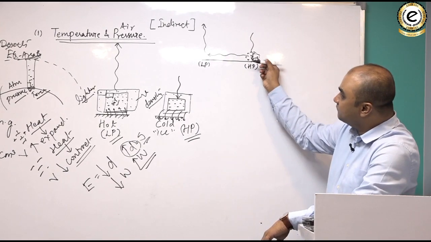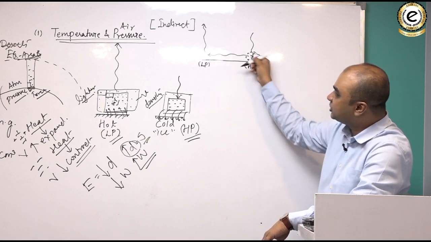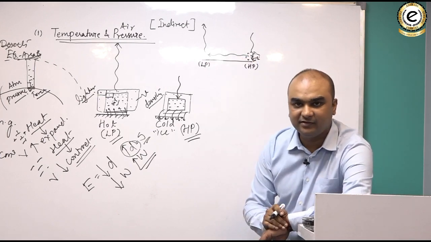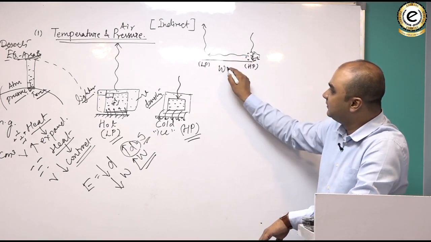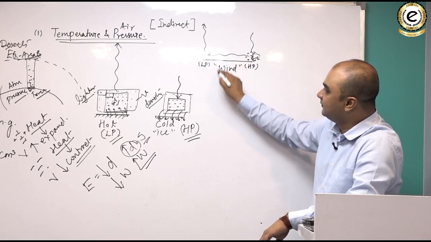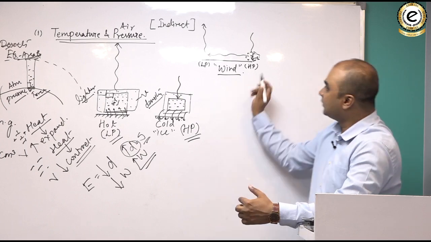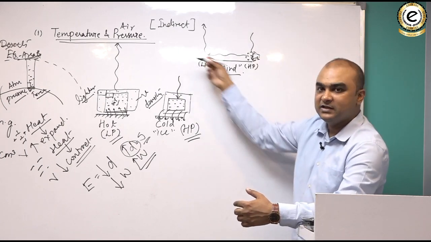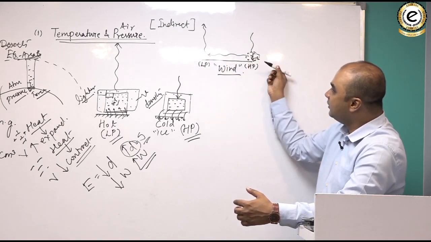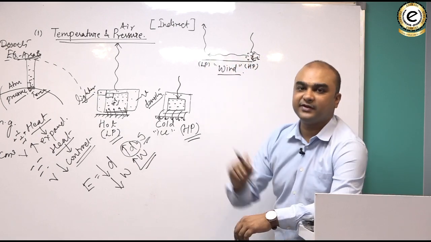And this movement of air from high pressure area to low pressure area is known as wind. Wind is the horizontal movement of air. This is vertical movement, this is horizontal movement. Wind is the horizontal movement of air from high pressure area to low pressure area.